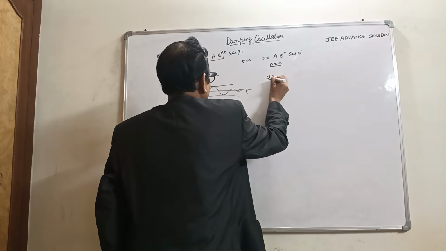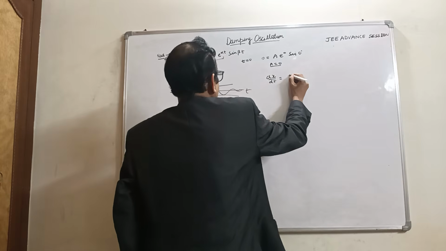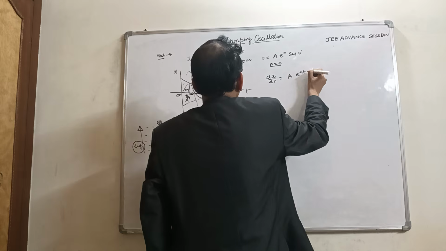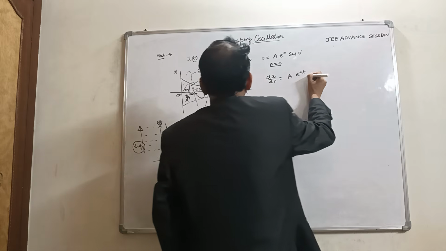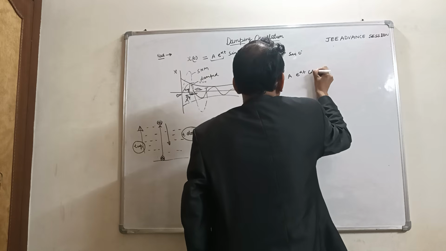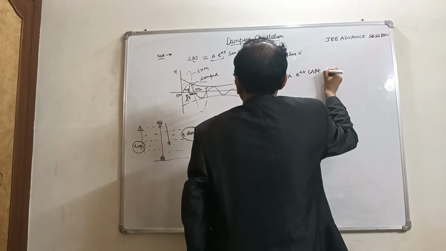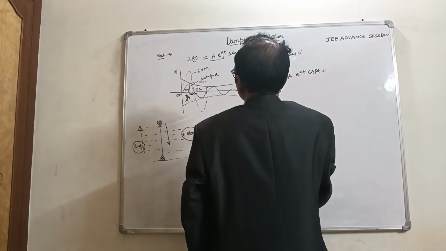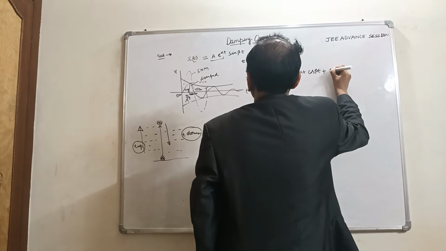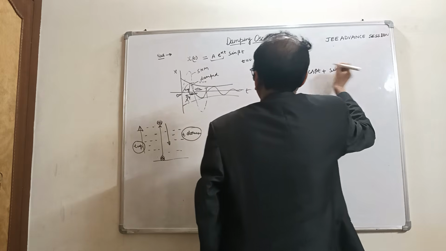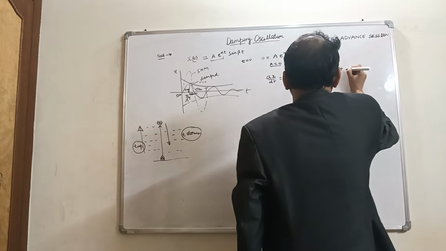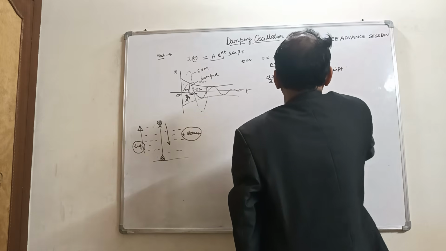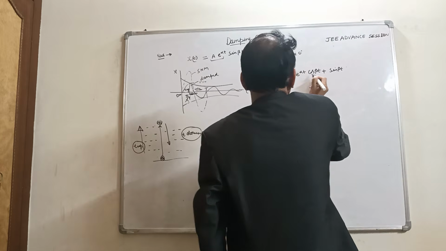So dx over dt is equal to a e raised to power alpha t, and this becomes minus sine beta t, cos beta t, and this becomes plus sine beta t, and this becomes alpha, and this becomes beta, cos beta t.